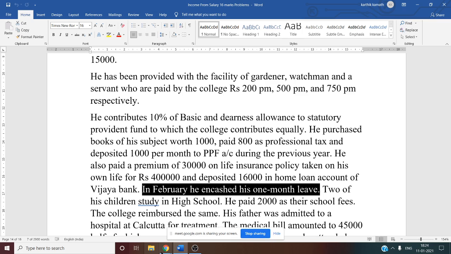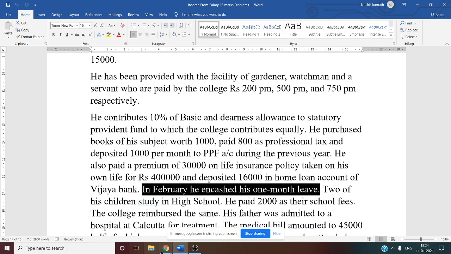Then two of his children study in high school and he paid 2000 as their school fee. The school fees are paid by the employee, the SSE. The college reimbursed the same. So the reimbursement by the college we have to add back to the salary, and it is taxable.